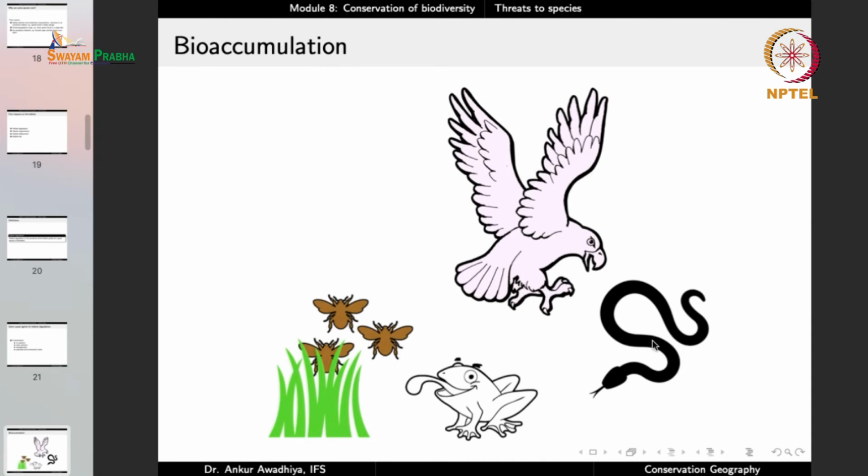Later on, once a hawk eats this snake, all of these toxins move into the body of the hawk, and a hawk will typically eat several snakes, and so the pesticides in the bodies of all of these organisms are increasing in concentration and getting deposited in the bodies of different organisms. And so as we move up the food chain, the concentration of pesticides increases, and so does their negative impact.